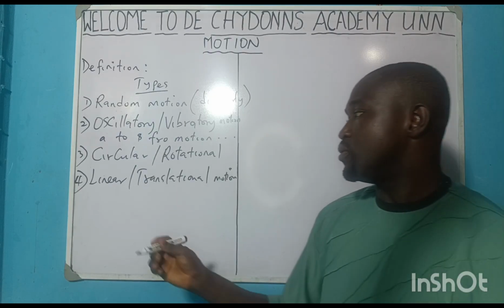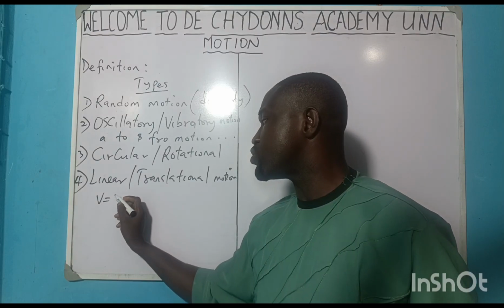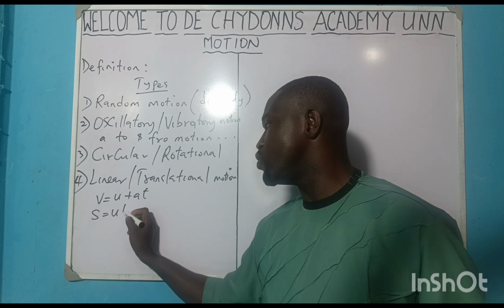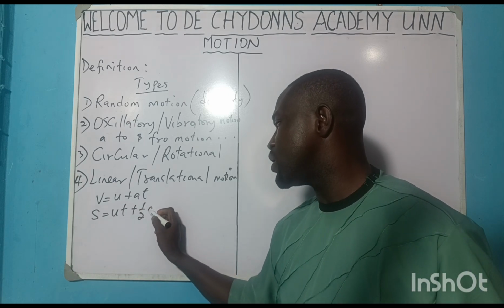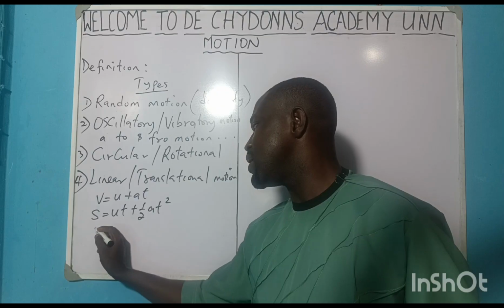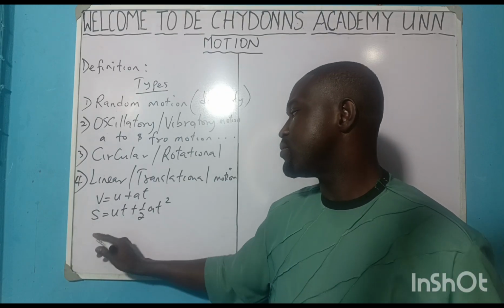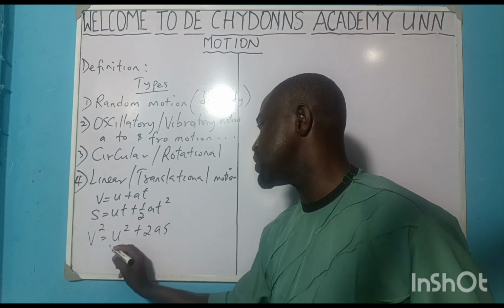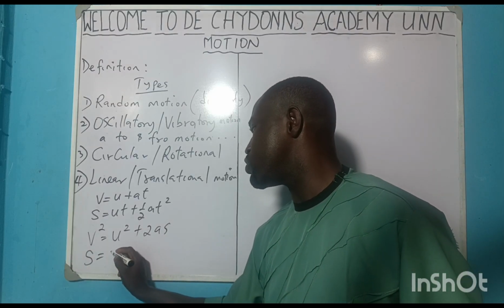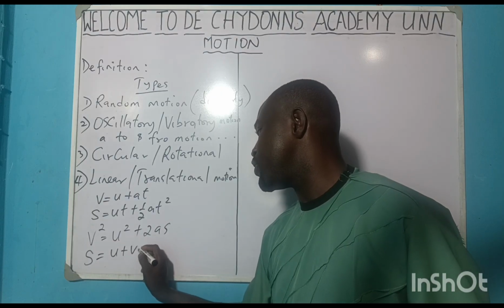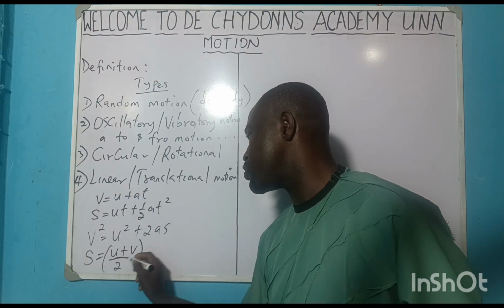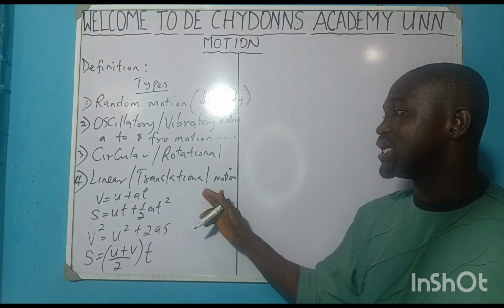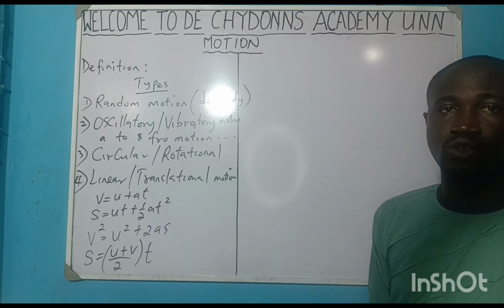Where we have V equals to what? U plus AT. S equals to what? UT plus half AT squared. Then V squared equals U squared plus 2AS. Then S equals to what? S equals U plus V all over 2 times what? T. Yeah, these are the laws of motion. We'll be seeing them in this linear motion, so to speak.